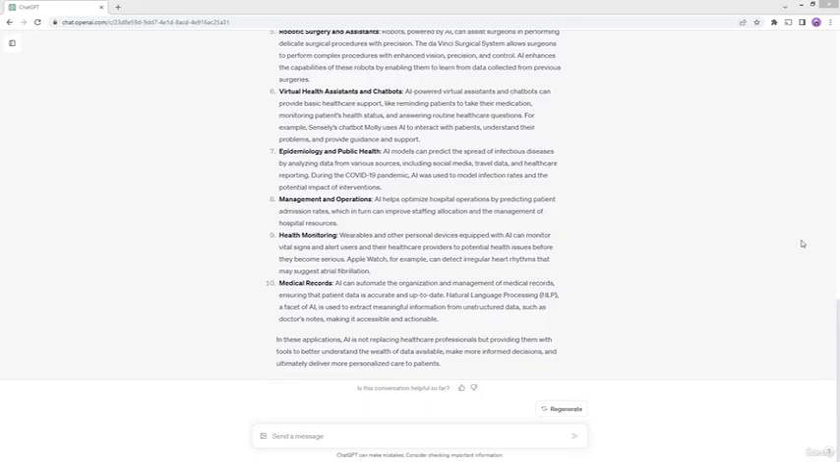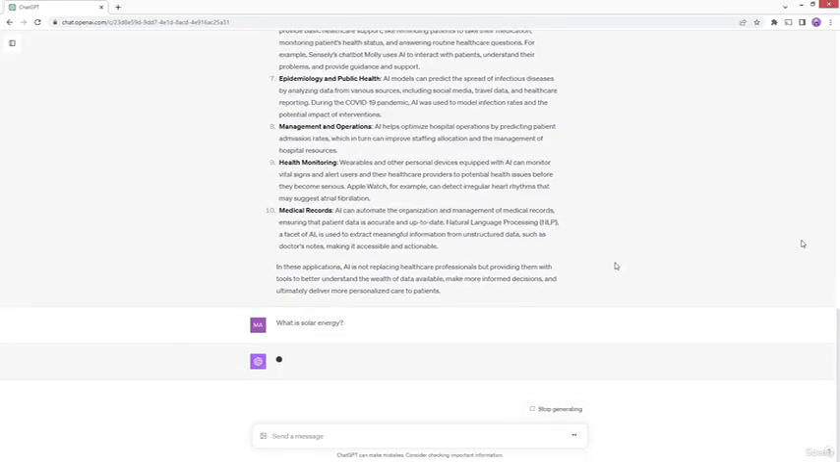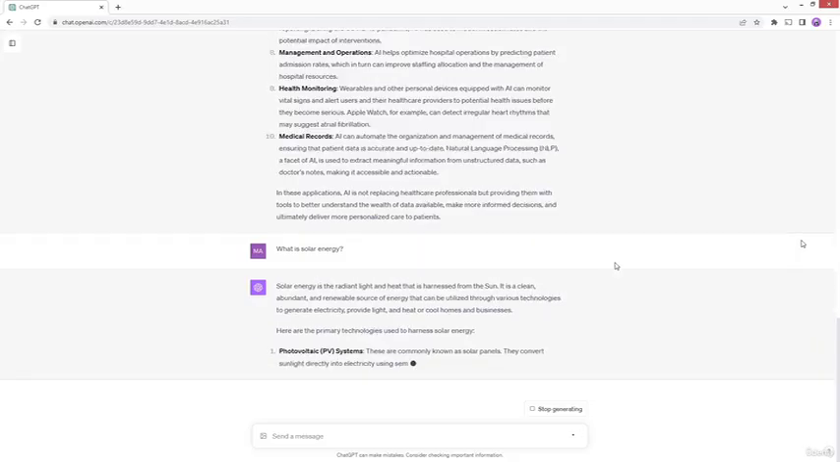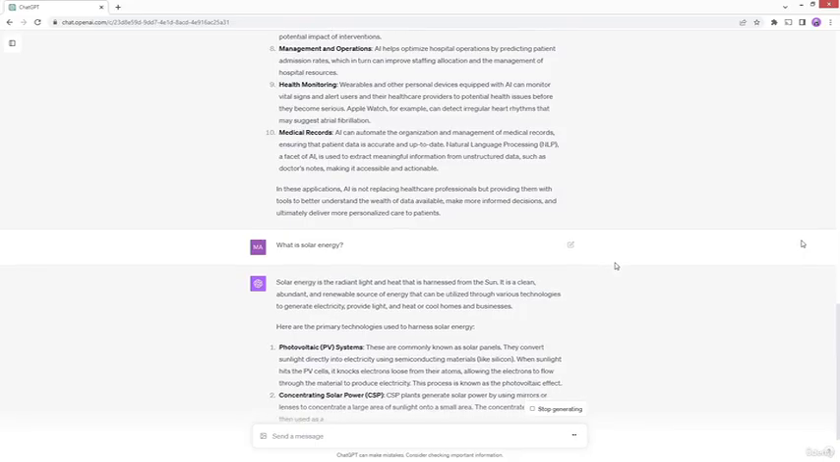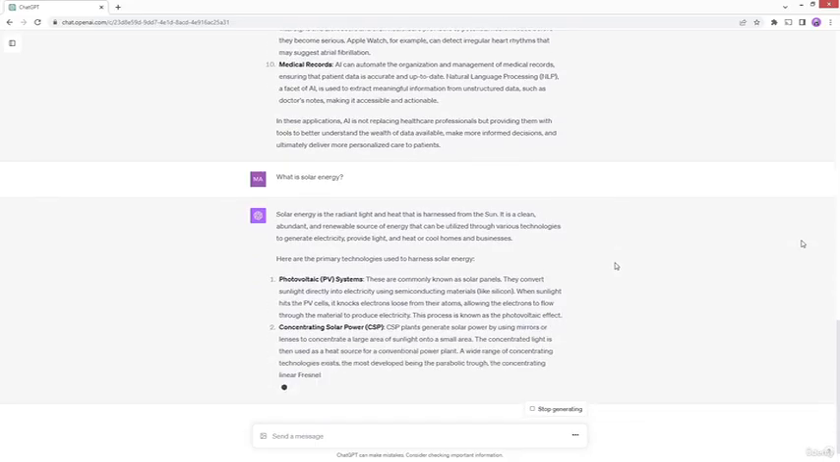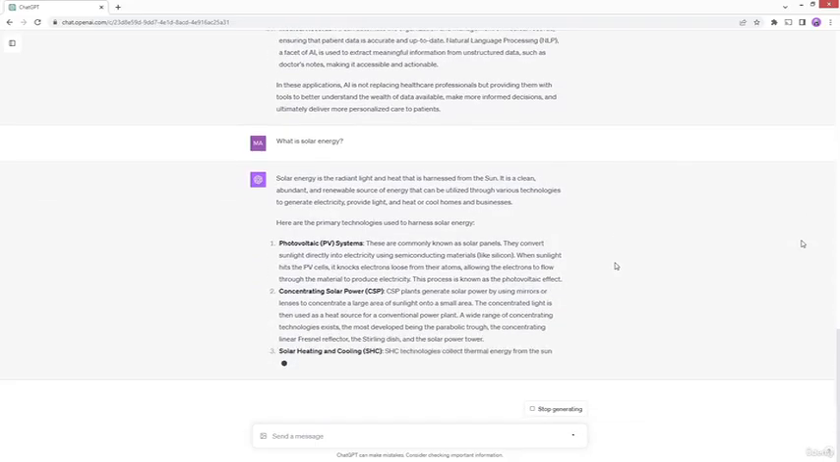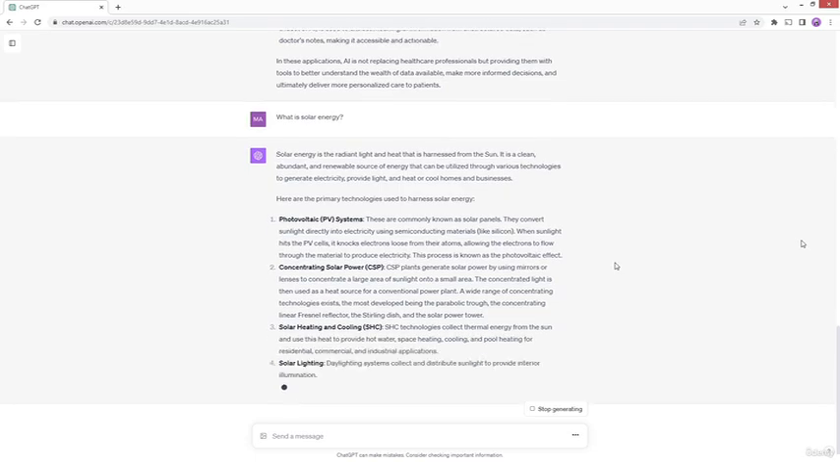So let's try one more. This time I am going to ask ChatGPT, for example, what is solar energy? And let's go ahead and run it. And again you would see ChatGPT start giving me generic information. Now I am not saying that this information is not correct. All of what it is telling me is correct. I am not denying that, but it is very generic information.